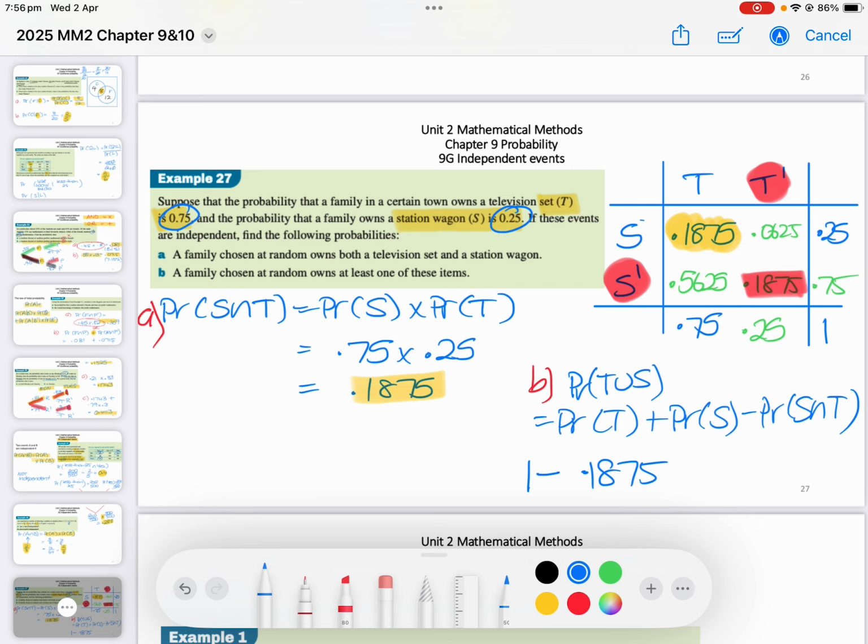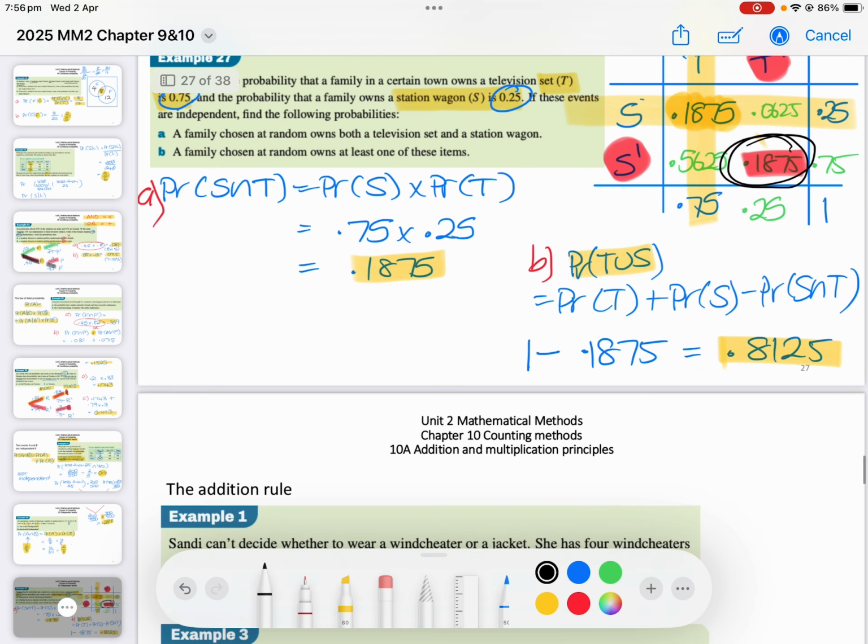It's no S and no T. So if you work that out, it's 0.8125. So T or S is basically the opposite. It's all of this and all of this, so it's not that. So go ahead now and do 9G, please.